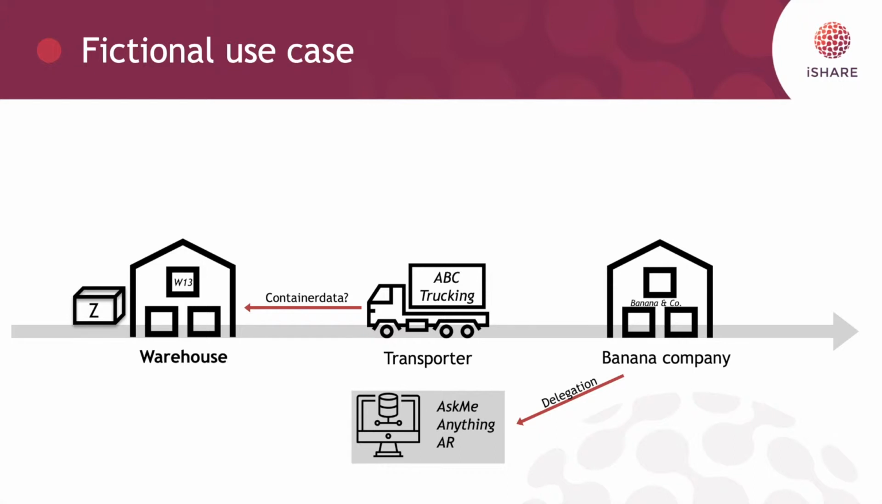So, in this use case, Banana & Co delegates the right to this data to the transporter ABC Trucking, and stores this delegation at the AskMeAnything authorization registry. When ABC Trucking will request the data later on at Warehouse 13, Warehouse 13 will check the AskMeAnything authorization registry to see if there's a delegation from Banana & Co to ABC Trucking about container Z. If that's the case, the AskMeAnything AR will reply that the delegation is there, and Warehouse 13 will know that it can give the container data to ABC Trucking.